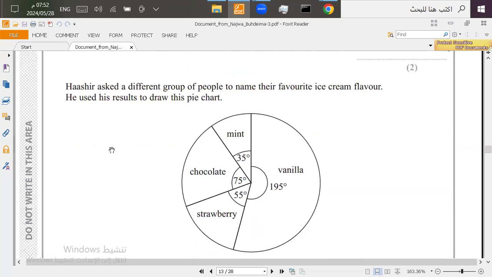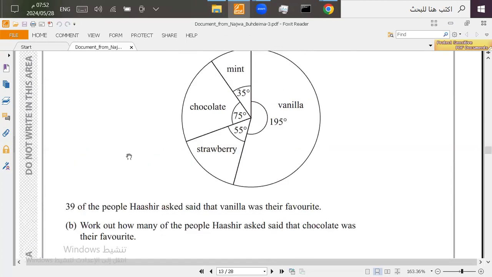Now, we don't know the total number, so we have to find the total number to use it, or we can use the method that we used before, but in the opposite way. We know that 39 of the people were the vanilla people here.